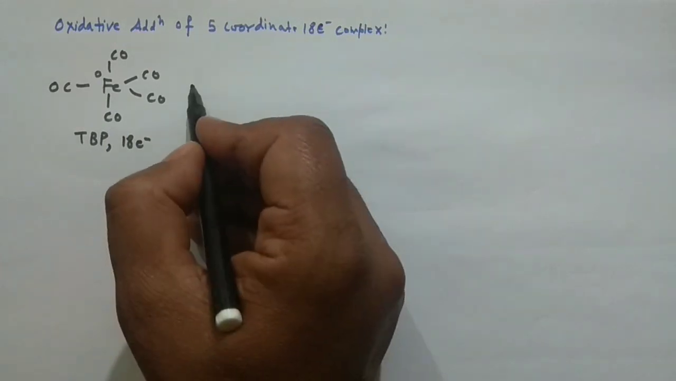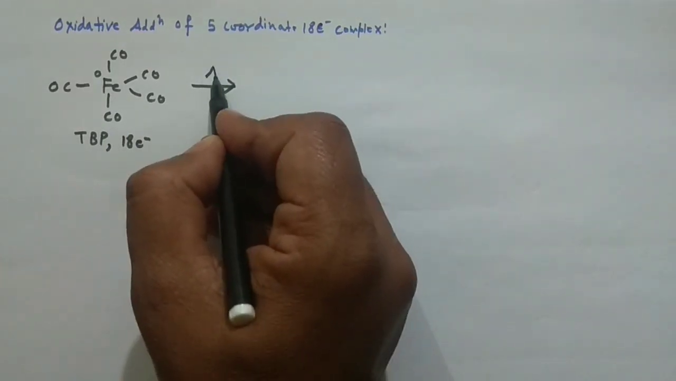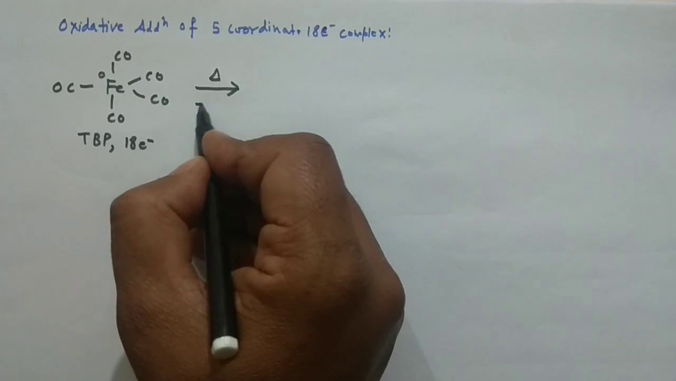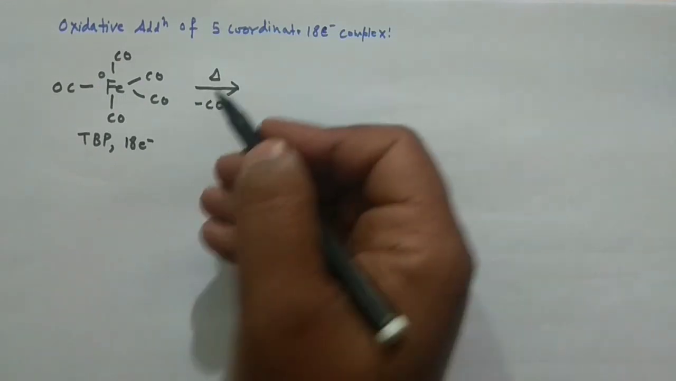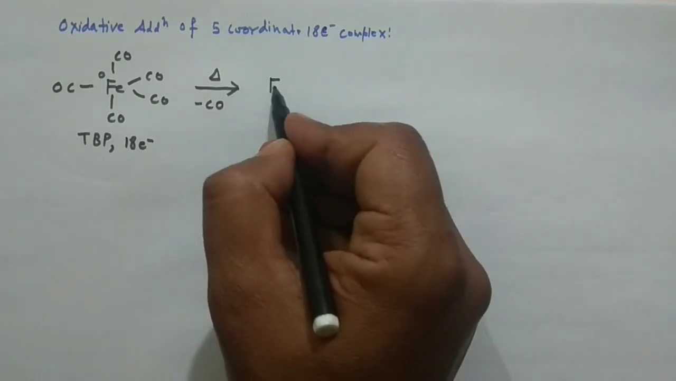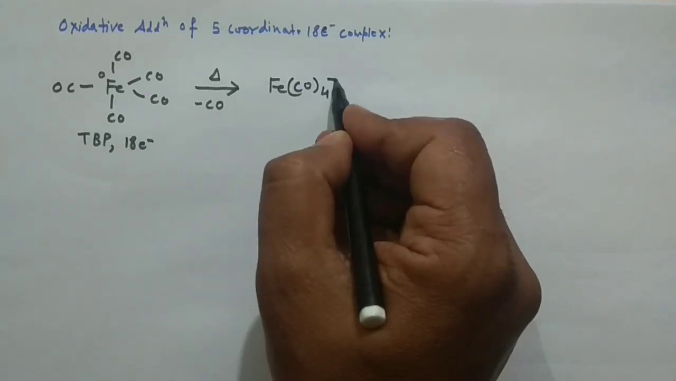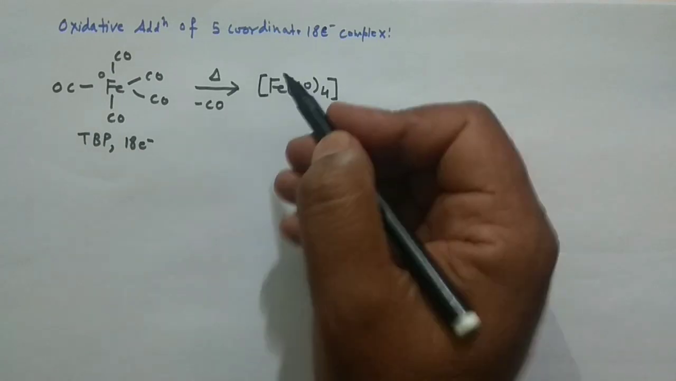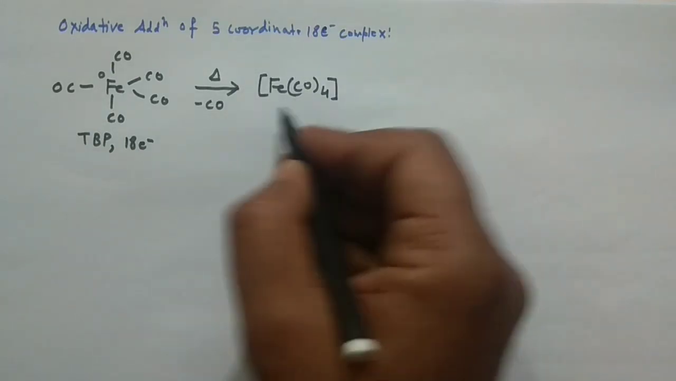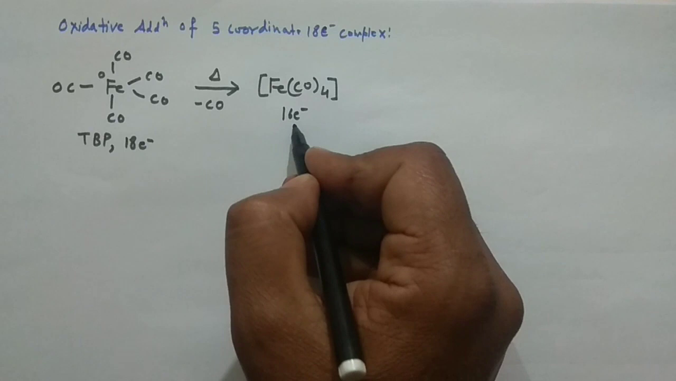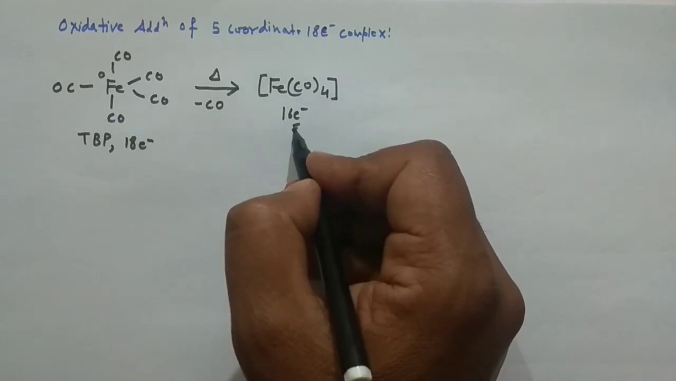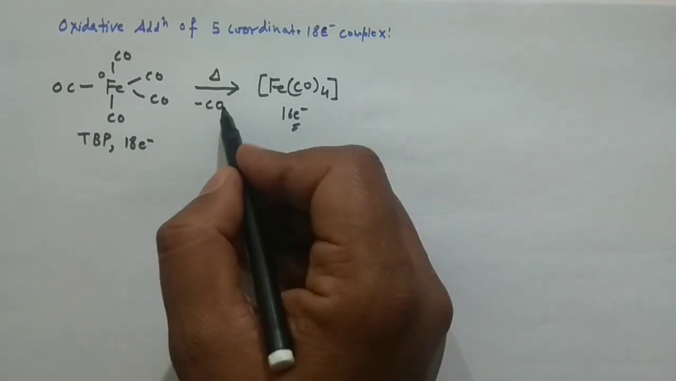So what will happen? First, if you heat this complex, it will lose one CO and give you Fe(CO)4. Now this would be a square planar structure with a 16 electron species, because you have removed 2 electrons from there.